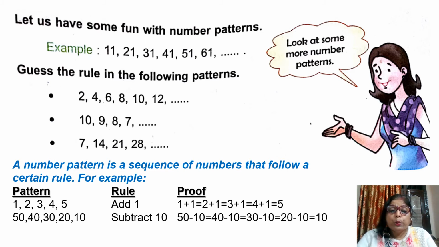Its rule is subtracting 10 and you can prove it. First you subtract 10 from 50, that is 40. Then subtract 10 from 40, that is 30. Subtract 10 from 30, that is 20. And subtract 10 from 20, that is 10. So what will be the next number? Now you can write it. It means a pattern is based on a rule, and following that rule you have to complete the pattern and you can make a pattern yourself.